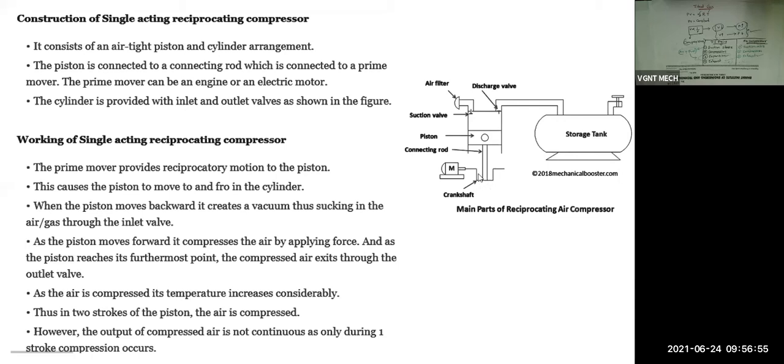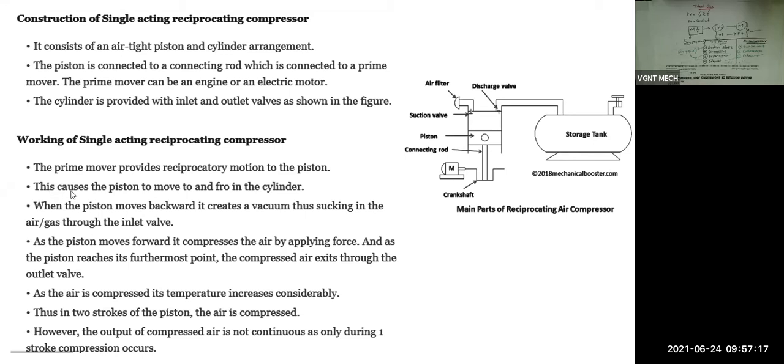When the crankshaft rotates, the connecting rod will move up and down, and the piston will also move up and down. The up and down motion of the piston is called reciprocating motion. So first point: the prime mover will provide the reciprocating motion to the piston.